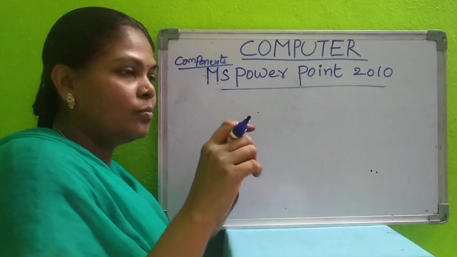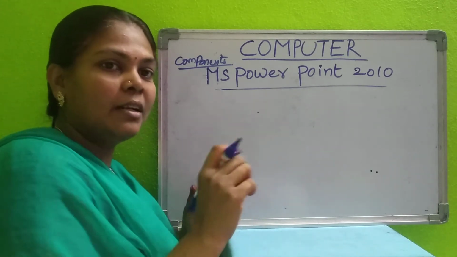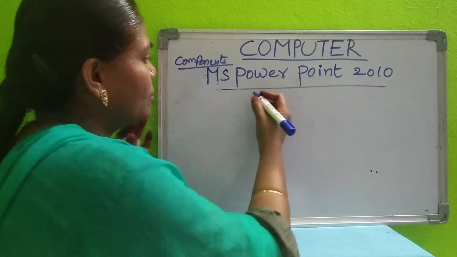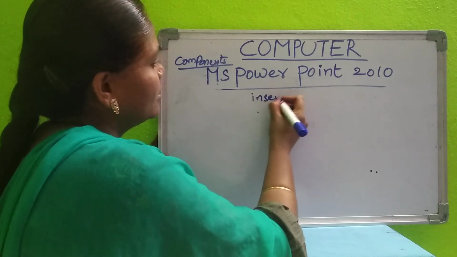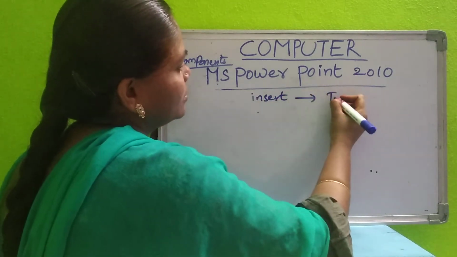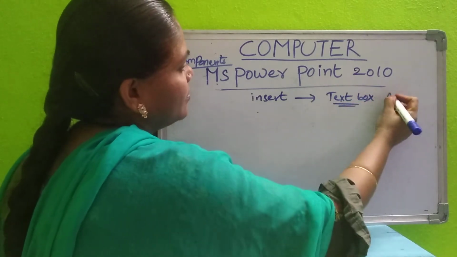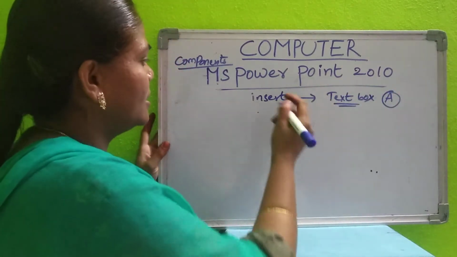Add title box will be displayed now. There you can write your name, and on another slide write your name. If you don't get it, go to Insert and add a text box. So this text box option will be there. This add symbol will be there. Okay, like that you can add it.